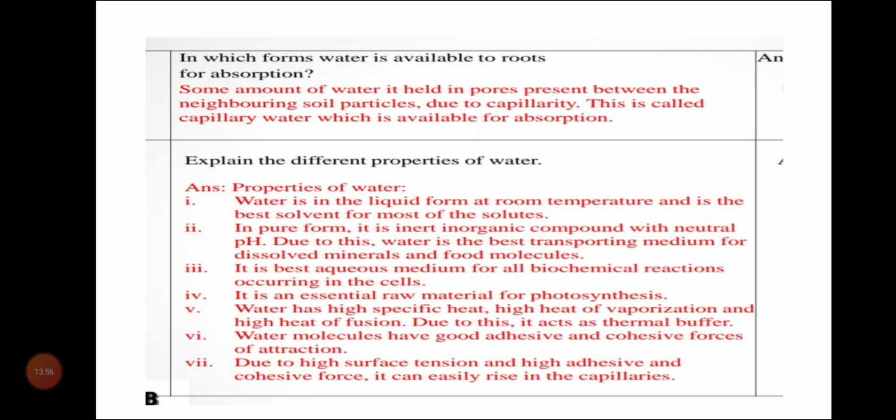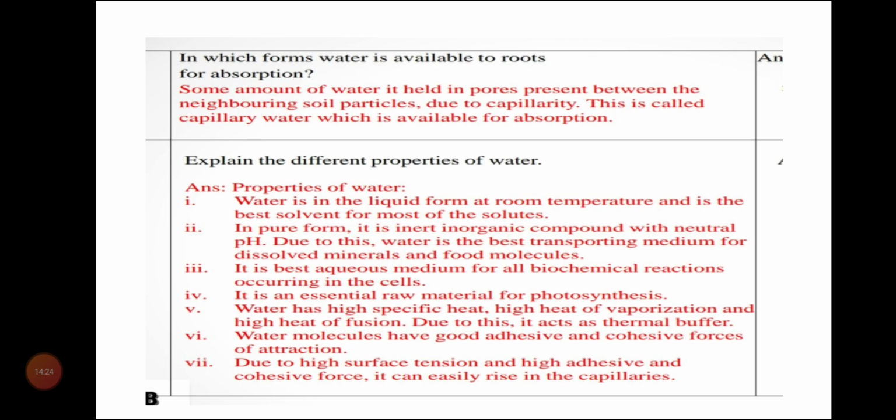In which form is water available to roots for absorption? I discussed right now, some time before, which kind of water is available for absorption. There is only one type of water that is available for absorption, and that is capillary water. We have seen the definition of it. Only and only capillary water is available for absorption.